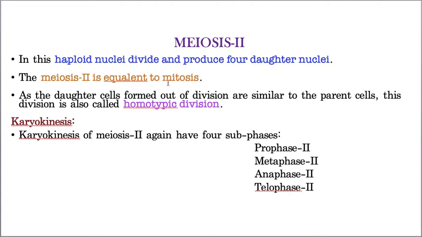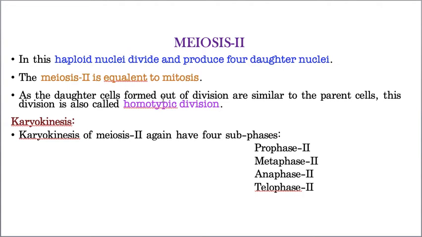The only difference between mitosis and meiosis 2 is that mitosis takes place in diploid cells, whereas meiosis 2 takes place in haploid cells. Now you understood? Here 2 haploid cells participate in the division to produce 4 haploid cells. That's why the parent cells produce exactly identical daughter cells, and that's why it is called homotypic division. Meiosis 1 is heterotypic division, meiosis 2 is homotypic division.